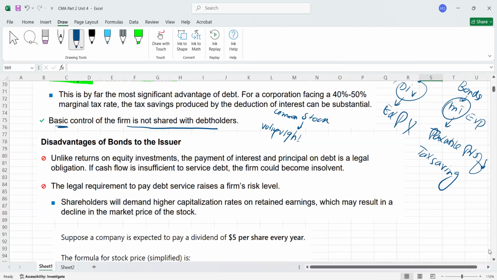Whatever the major decisions are, for example, election of the board of directors, maybe removal of the board of directors, maybe dividend announcement, maybe merger and acquisition, whatever important decision making is there, the common stockholders participate in such meetings. But the question is, as a bondholder, can you participate? No, we cannot participate because we don't have voting rights.